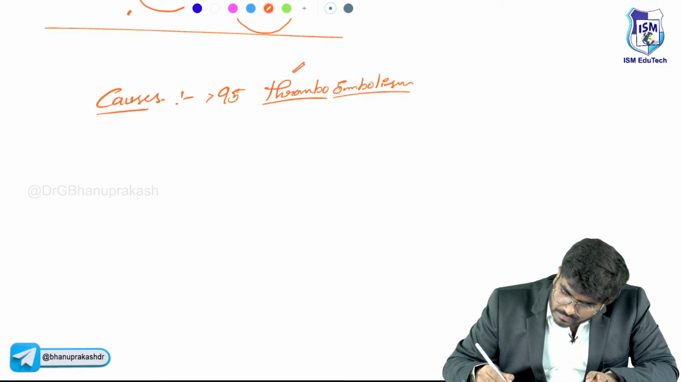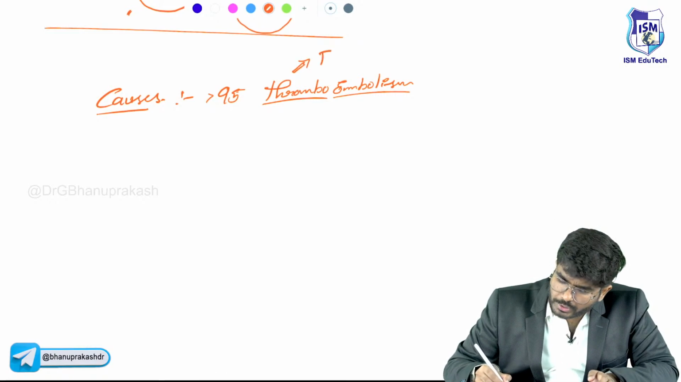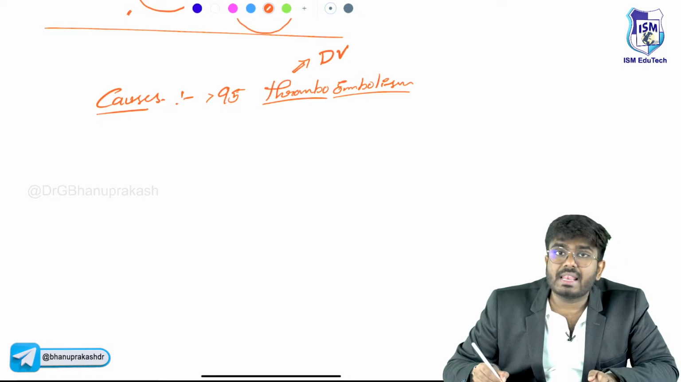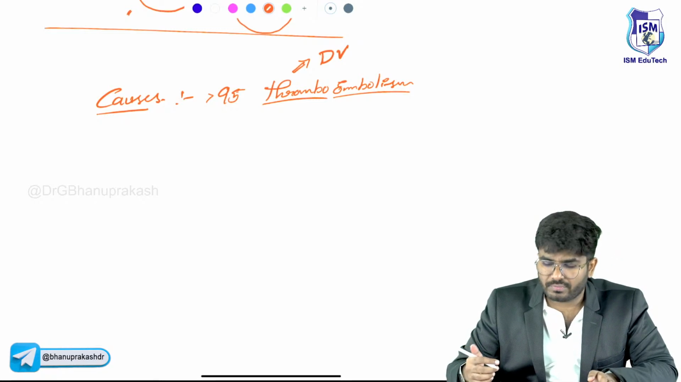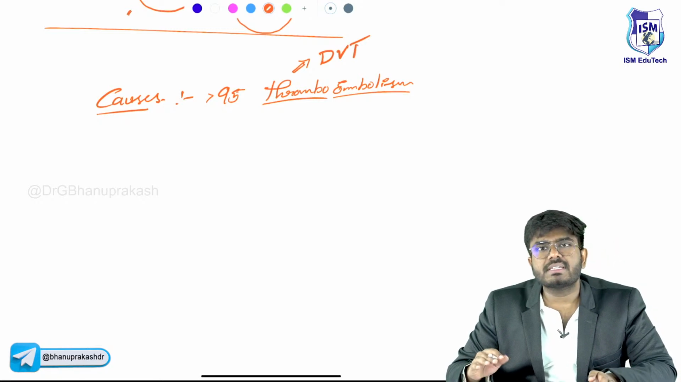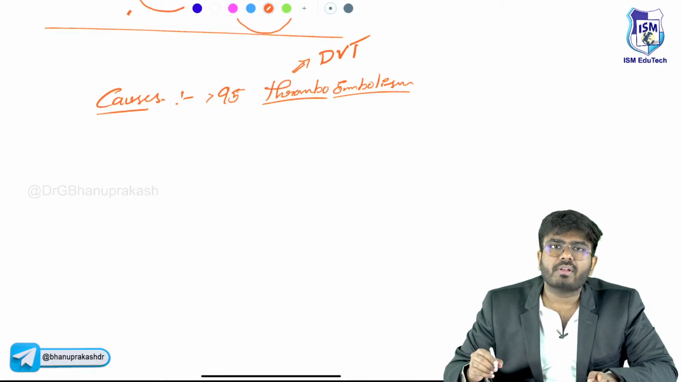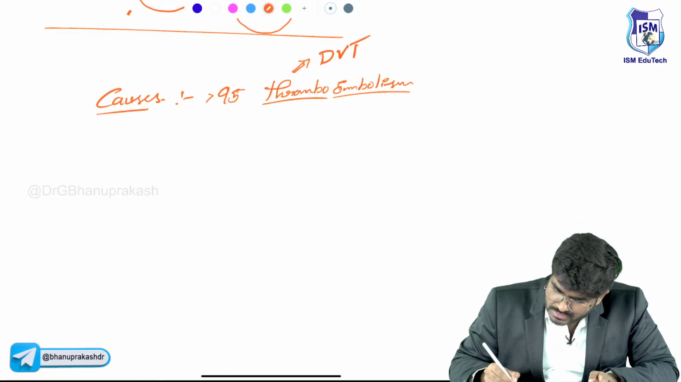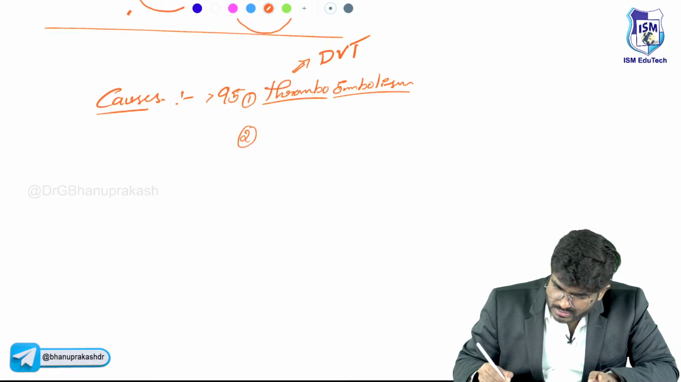And what is the most common site of this thrombus? The most common site of the thrombus is going to be the deep veins within the leg, below the knee. So deep venous thrombosis getting embolized is the number one cause. Other causes include gas embolus.